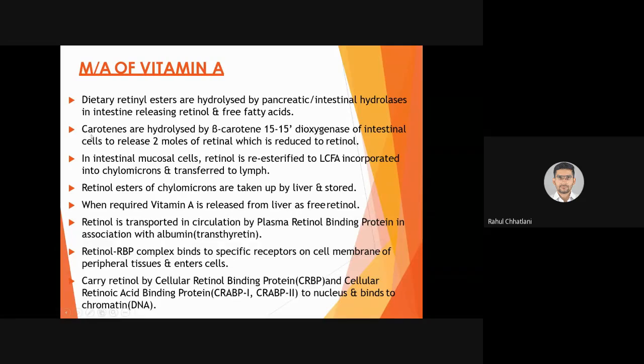Carotenes, yes, beta carotene specifically we talked about. Yes, it will be highest in vegetarian food. Carotenes are hydrolyzed by beta carotene 15,15 dioxygenase. Yes, so 15,15, if you don't remember that, it is fine. Beta carotene dioxygenase of intestinal cells, again in the intestine, releases 2 moles of retinal which is reduced to retinol. Yes, the enzyme will be reductase, as the name of the process itself suggests. The enzyme that helps the process has the name ending in ASE. So reductase will be responsible to reduce retinal into retinol.